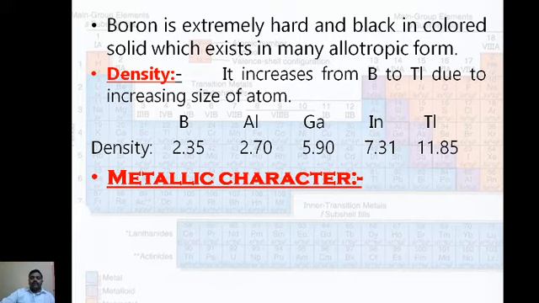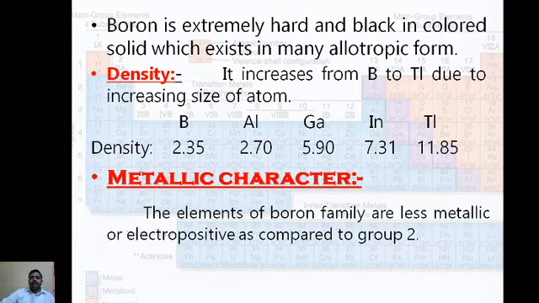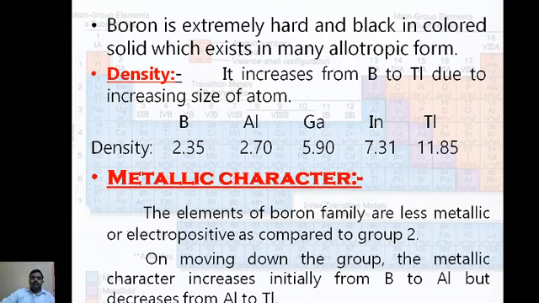We can discuss metallic character. Before that, the p block elements are a very interesting study. P block elements include metals, non-metals and metalloids. But here you can apply it only to the 13th group of elements. The elements of the boron family are less metallic or electropositive as compared to group 2, moving down the group.